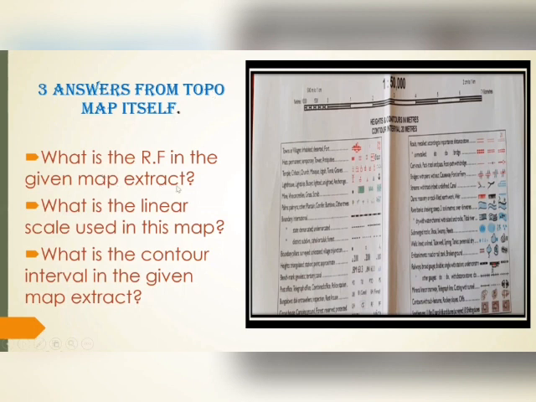What is the RF in the given map extract? You can see here, what is the RF here? 1 is to 50,000. Another one you can see here is the contour interval. This is the second question: what is the contour interval depicted in this map? The contour interval is 20 meters. Another one is the linear scale, 2 centimeter to 1 kilometer. That is the linear scale of this map.